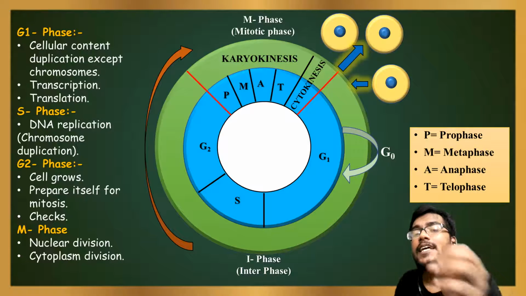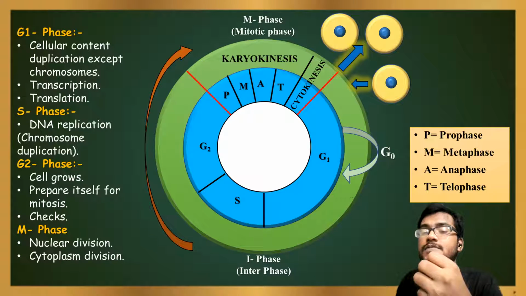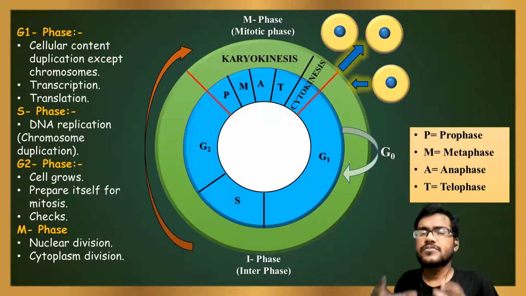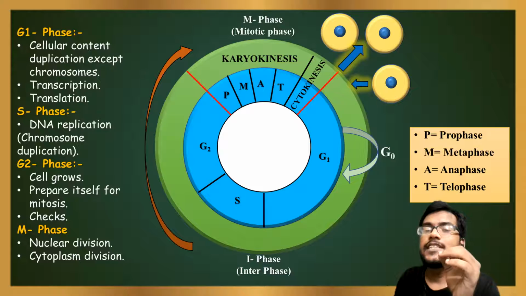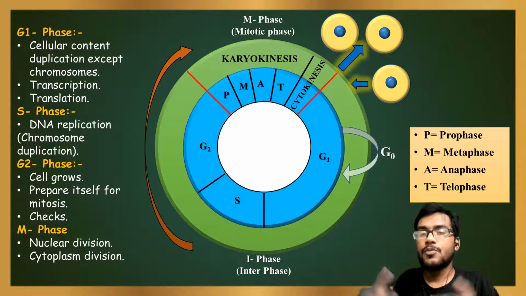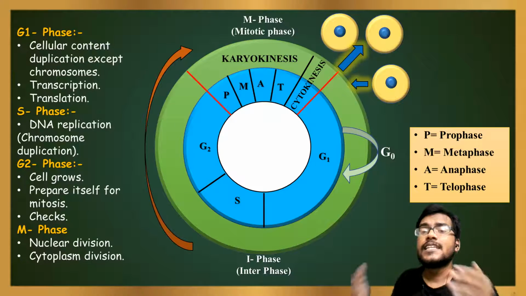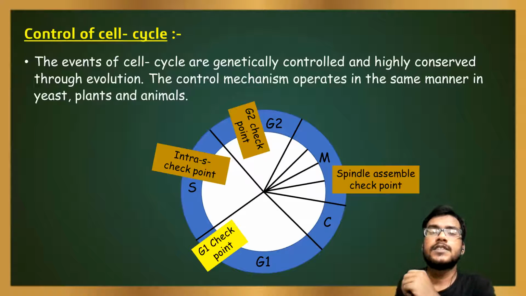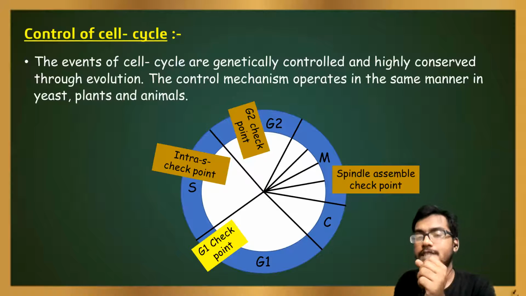Then the cell divides cytoplasmically. That means in cytokinesis, the cytoplasm division occurs. In animal cells, the cytoplasm divides by the cell furrow method. In plant cells, they divide by the cell plate method, and they produce two daughter cells as a result of cell division. So let's come to the control of the cell cycle.